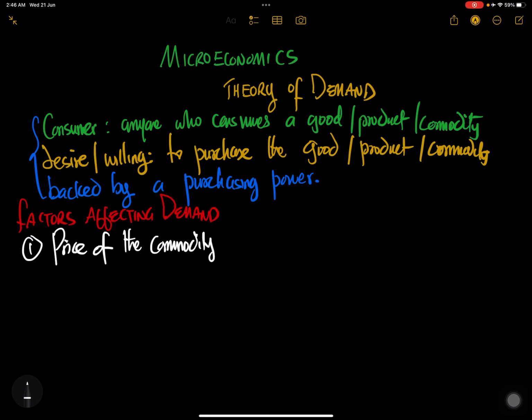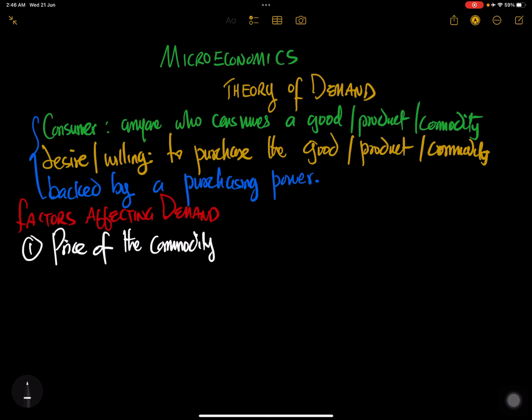So that's the price. And because of this, we have what we call the law of demand. The law of demand says that, all things being equal, which in Latin is ceteris paribus, ceteris paribus, all things being equal.